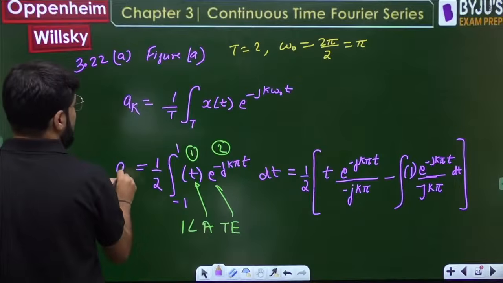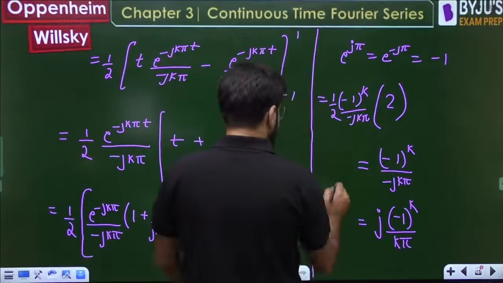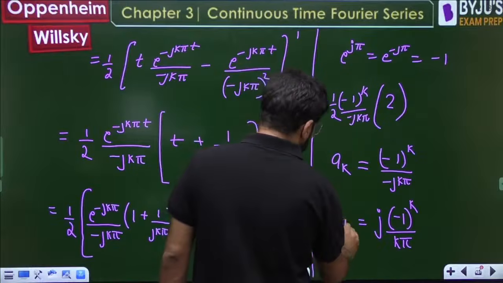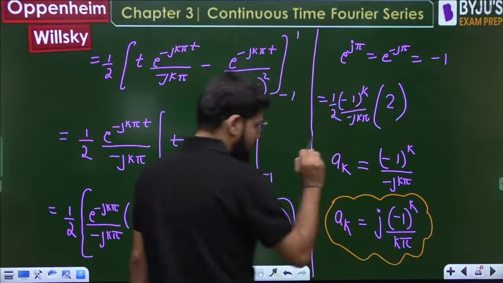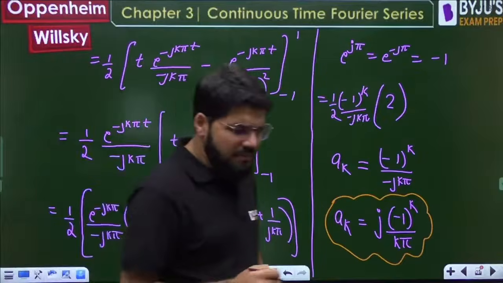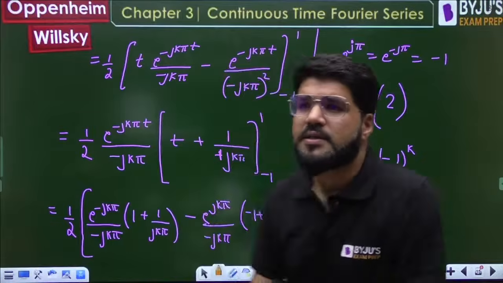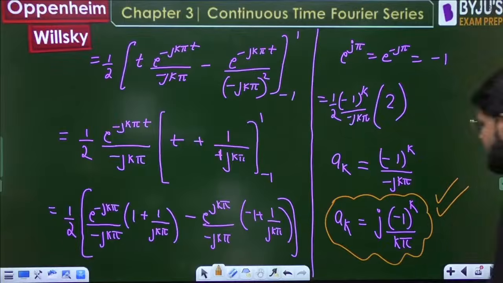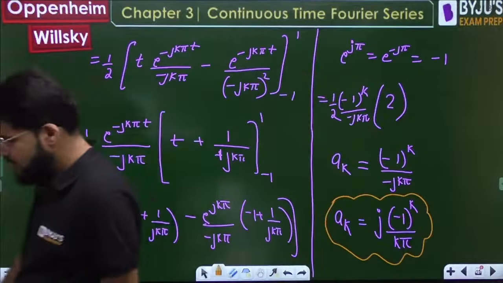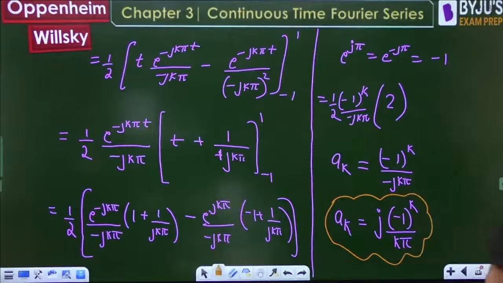This is your Fourier series coefficient, that is known as the AK. Correct? Okay. Soon after some time we'll go to the property based analysis also. This is what it is. This is the complete answer for this: (minus 1) power k divided by k pi. This is the AK. This is what is going to be the value of AK.